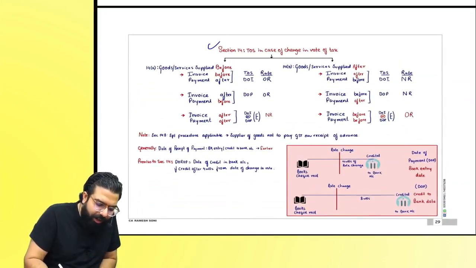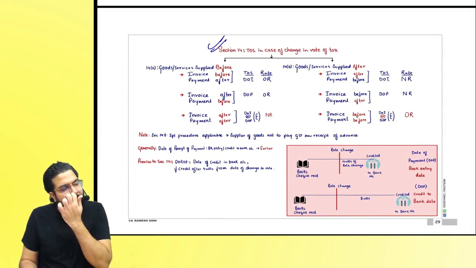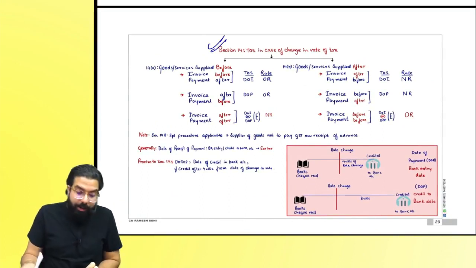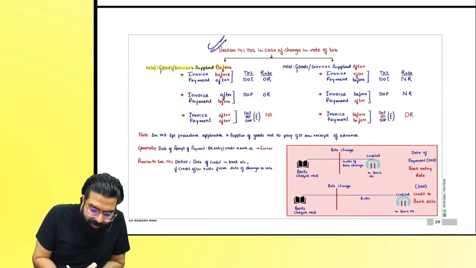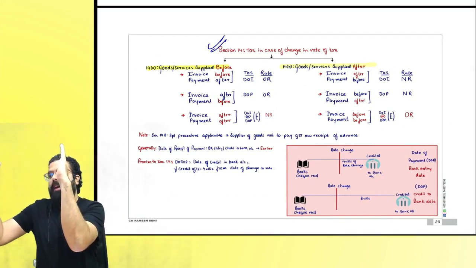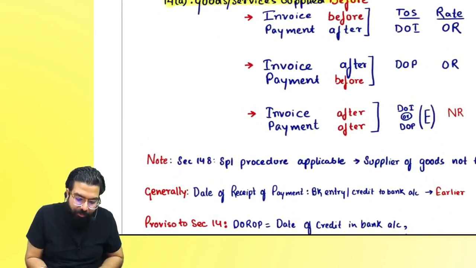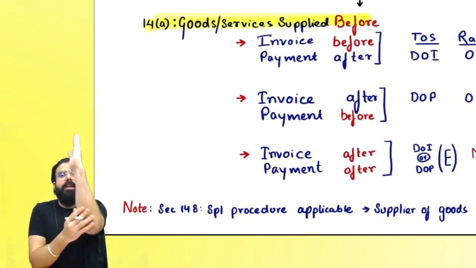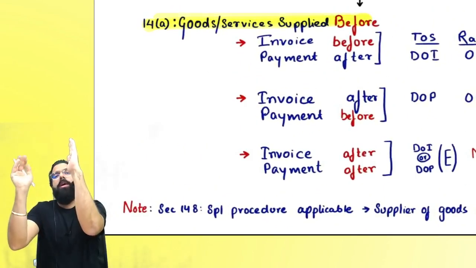The next one over here is time of supply in case of rate change. Always remember one thing, in case of rate change there are two scenarios. One is the goods and service supplied before the rate change. Always remember one thing, if you are falling in the before case, you have to see whether the invoice is before or payment is before.